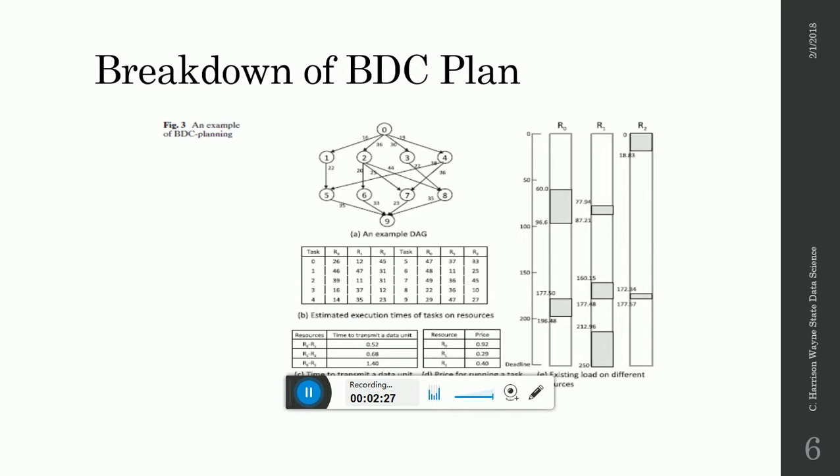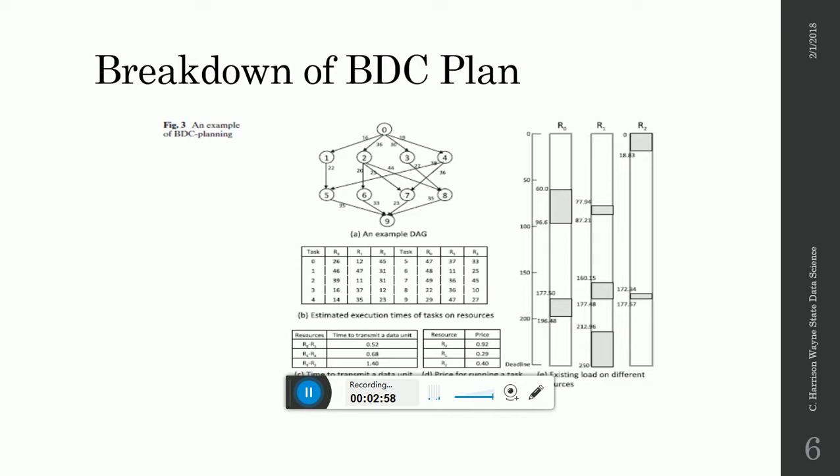So let's break down the BDC plan here. The first chart, chart A, is an example of a DAG, which they refer to in the paper as a directed acyclic graph. You can see we start at task 0, and then we move through the various tasks, and they have the amount of data that's moving through each task and the dependencies that they have.